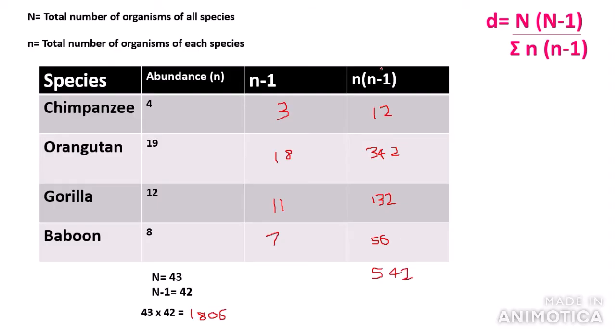So the next step is we need to plug these values into our formula here. So the index of diversity is this value here, 1806 over 542. If we do that sum, we would get a value for the index of diversity as 3.33 rounded to 3 significant figures. So this is our answer.